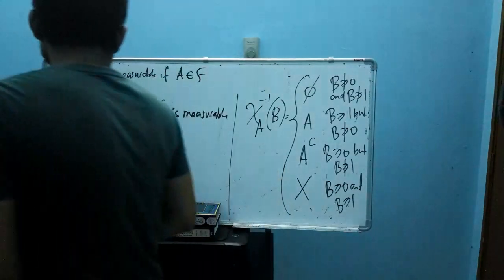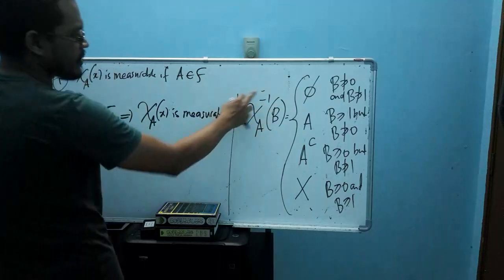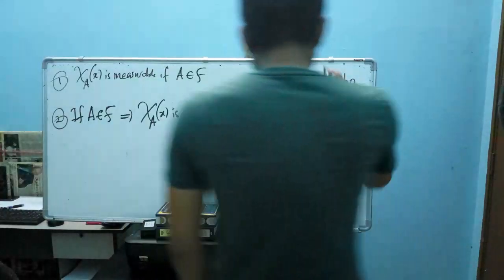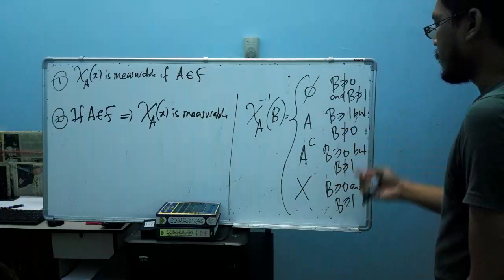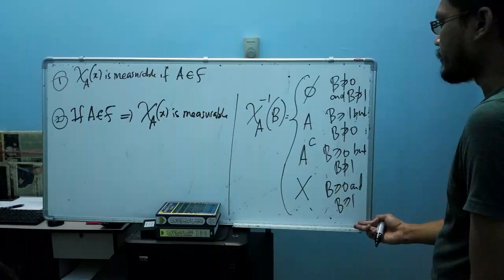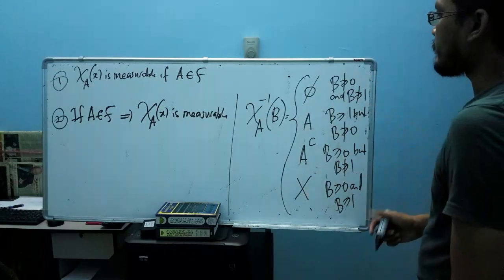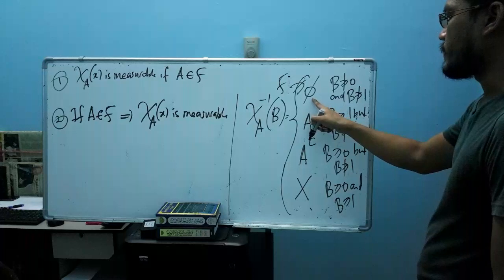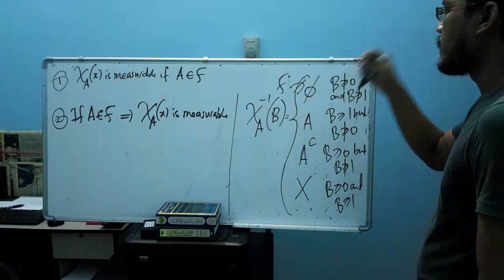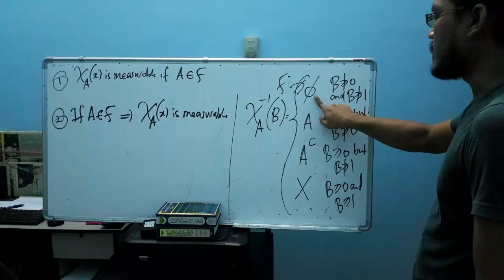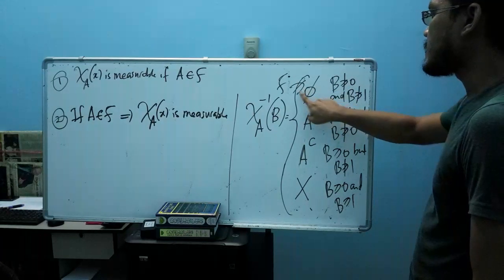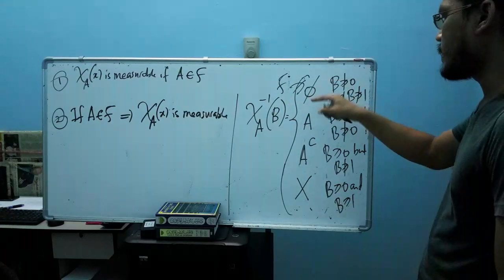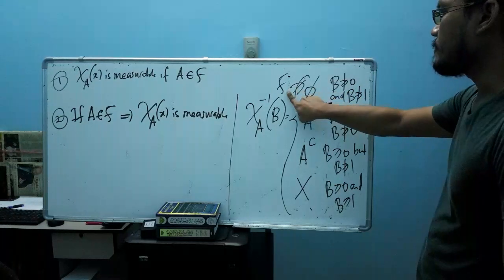Now we have the pre-image. We already found the pre-image for all Borel sets here. From this pre-image we have 4, after we consider 4 types of Borel sets here. So from here it follows that, of course, the empty set is always an element of the algebra. Why? Because the definition of algebra says that the algebra should contain the empty set. So straightforwardly we see that the empty set is an element of F.